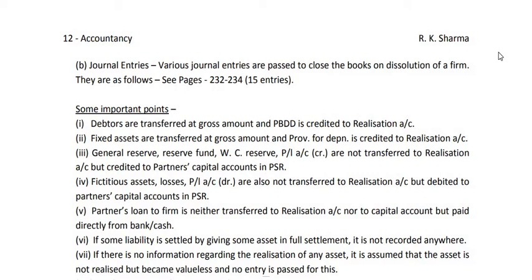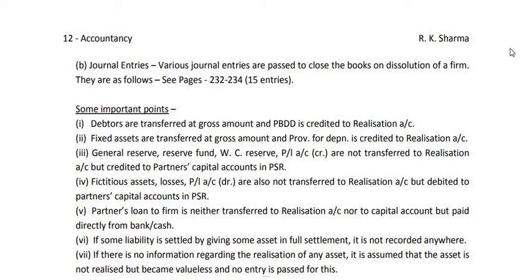Now when there are some expenses on realization, we pass different entries. When the firm is paying the expense, the entry is realization account debit to cash or to bank. When some partner is paying the expense on behalf of the firm, the entry is realization account debit to that particular partner's capital account. Similarly, when a partner is to be paid some remuneration to complete the process of dissolution, the entry will again be realization account debit to partner's capital account. But there will be no entry for payment of the expense personally by the partner.